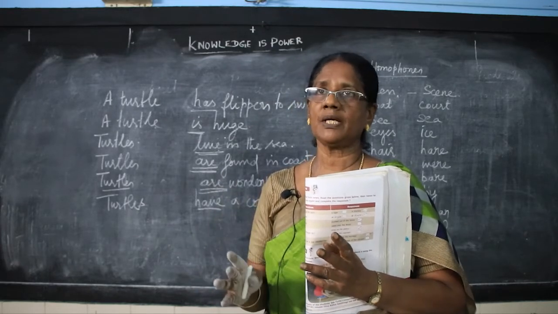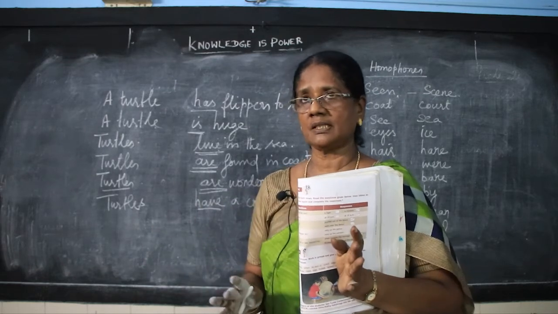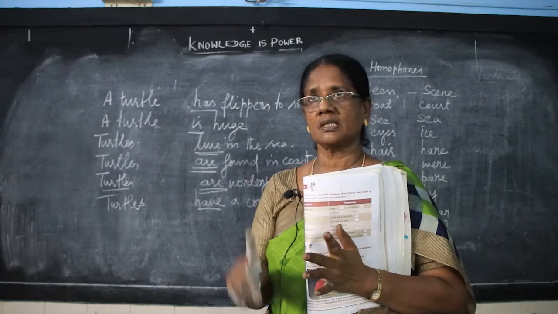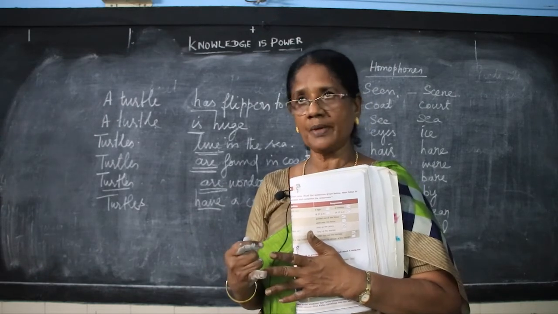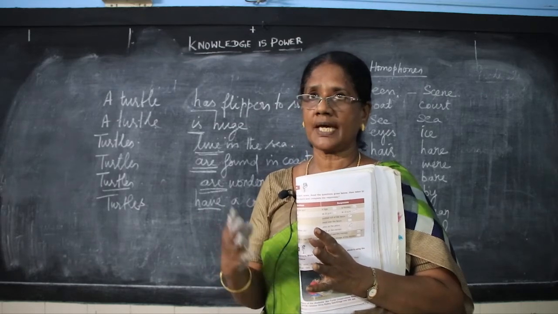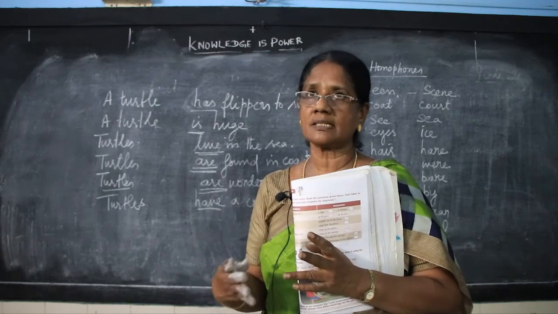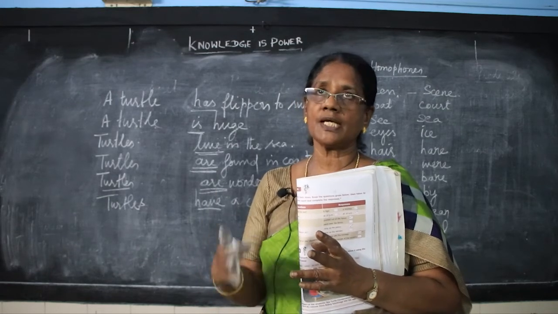Then you have to make sentences connected to the prose lesson, that is motorboats, flippers, tortoises, turtles, cavity, then incubate, all these hatchlings, all these words you must get to know as you read the lesson thoroughly. As you read the lesson, you will come to know what is in that lesson and you can prepare and make sentences of your own. So, try to do that.